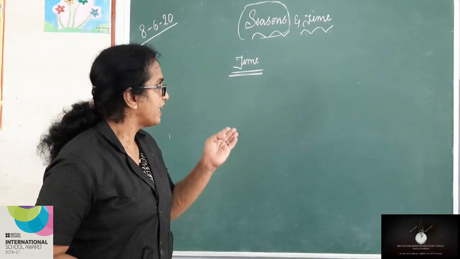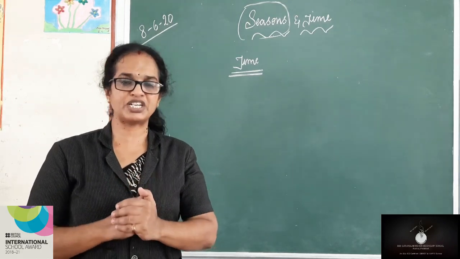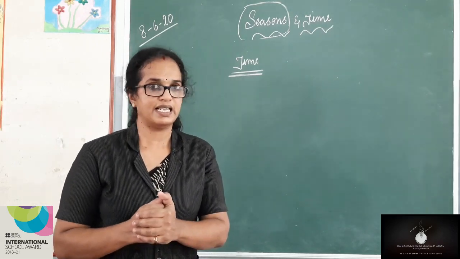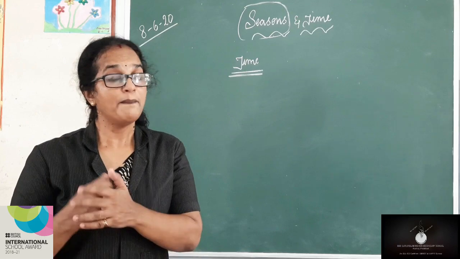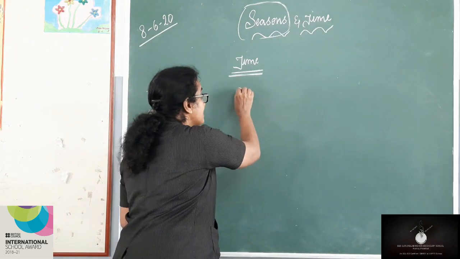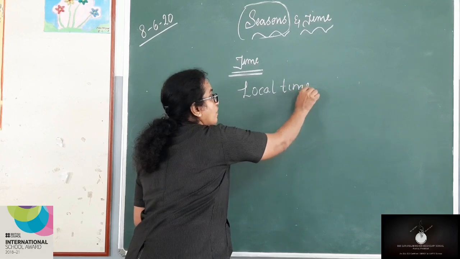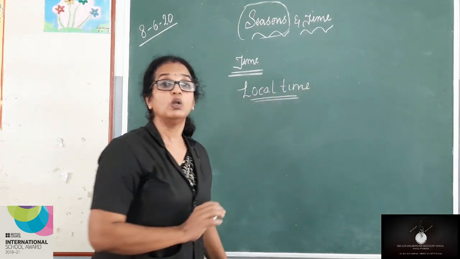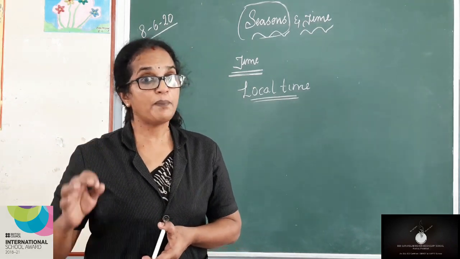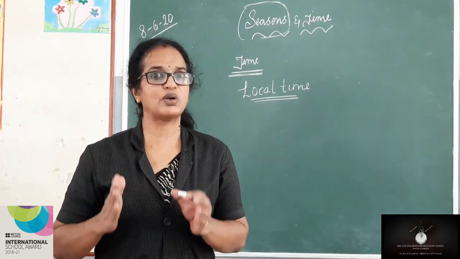Okay, fine. Now we come to the second part of the lesson, calculation of time. How do you think ancient people calculated time? Yes, ancient people calculated time based on the apex position of the sun. This calculation of time based on the apex position of the sun is called local time. So what is meant by local time? Based on the apex position of the sun, time was calculated. That is called local time.